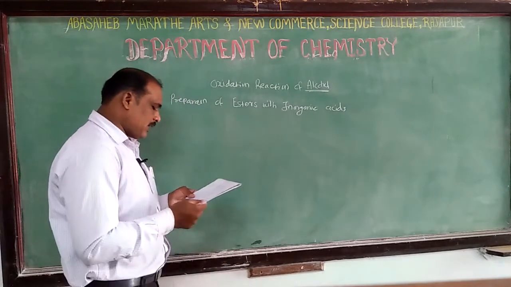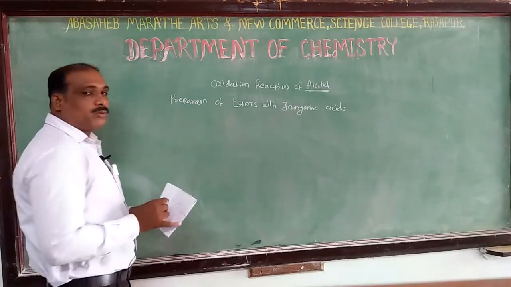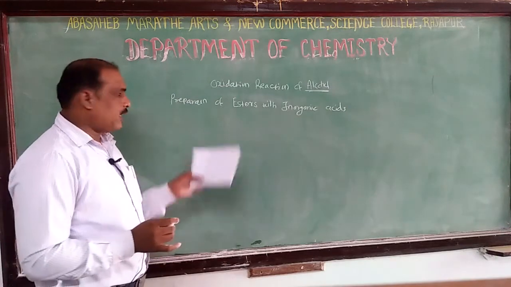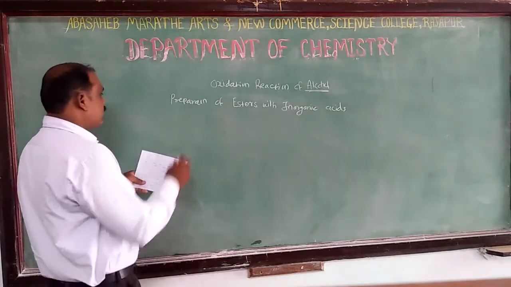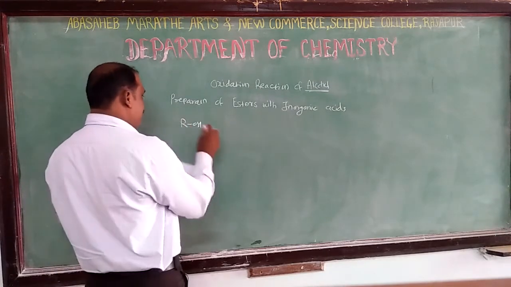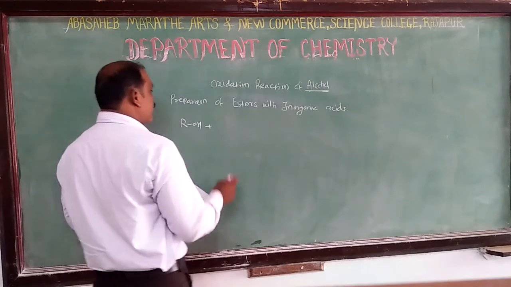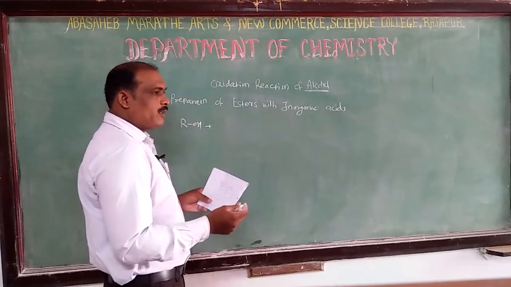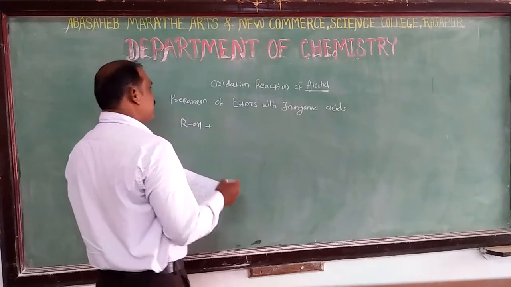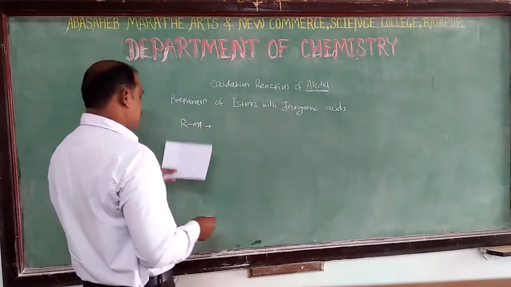Firstly, we are going to discuss the general reactions of alcohols plus H2SO4, HNO3. Such inorganic acids convert alcohols into esters.